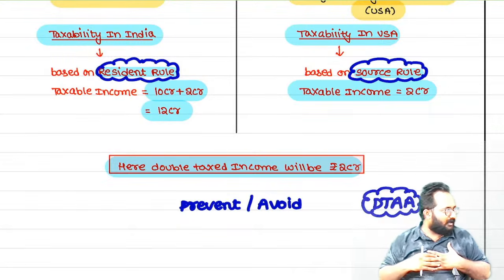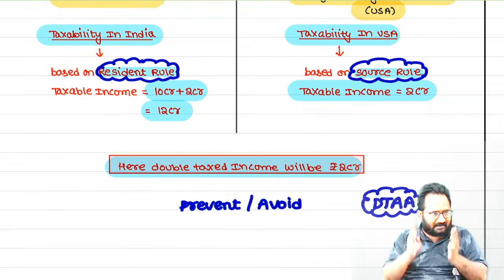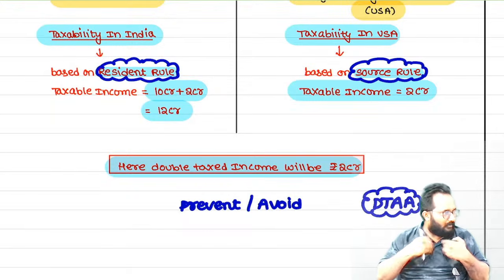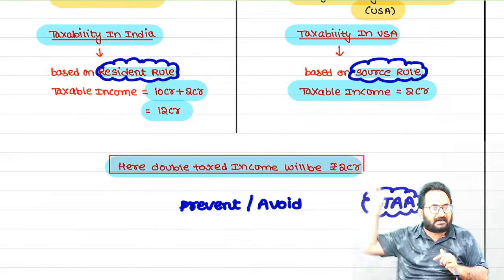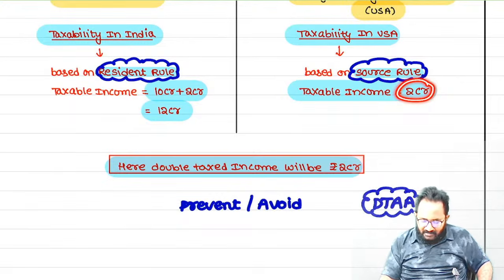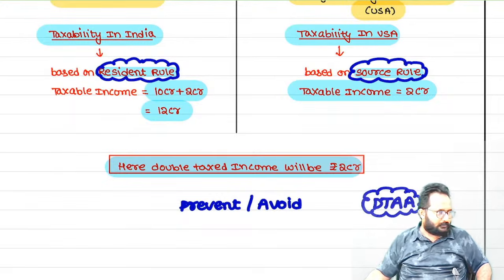In India, when can we get double taxation? Simply, if you are an ROR, in India we can collect the tax on global income. In another country, you already paid the tax on which income? Under the source rule, on the income which you earned in that country, you already paid the tax. Now understood, first of all?